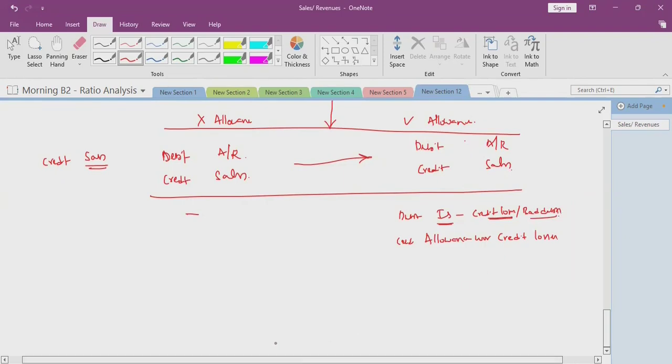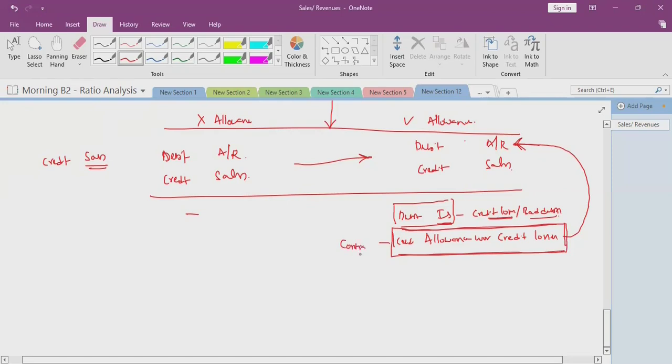So in this way, the journal entry will be recorded. One effect is going to the income statement. Another effect is going to the contra asset account. Allowance for credit losses is a contra asset account for the accounts receivable.